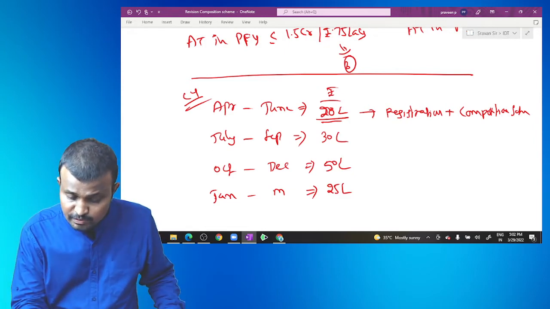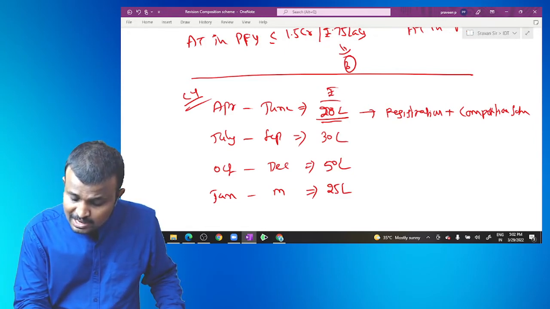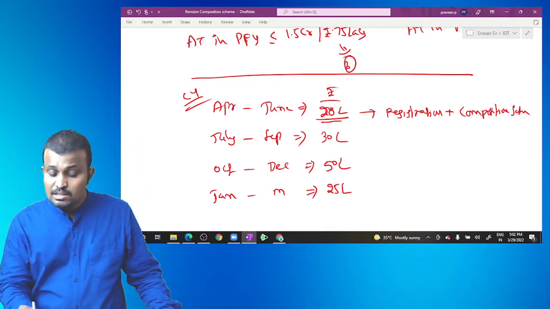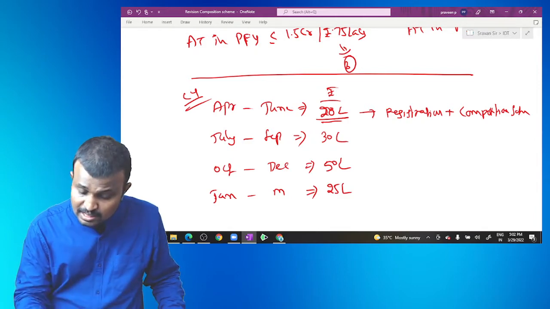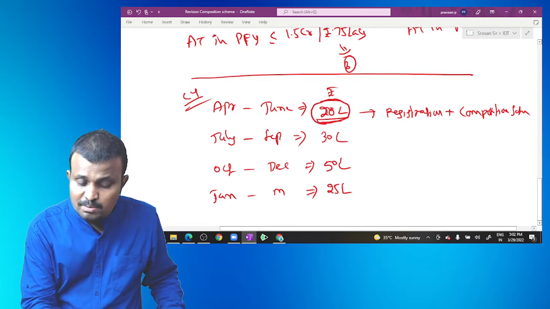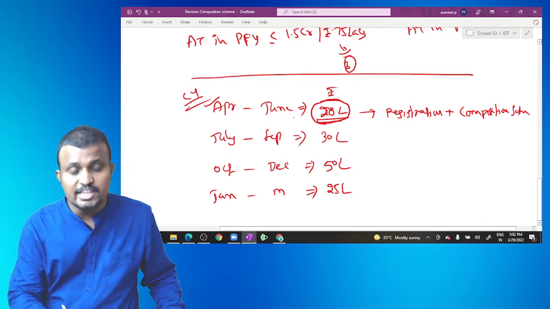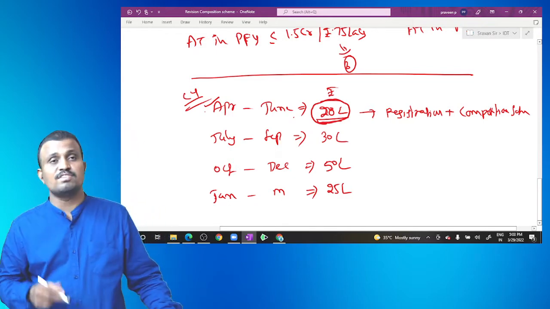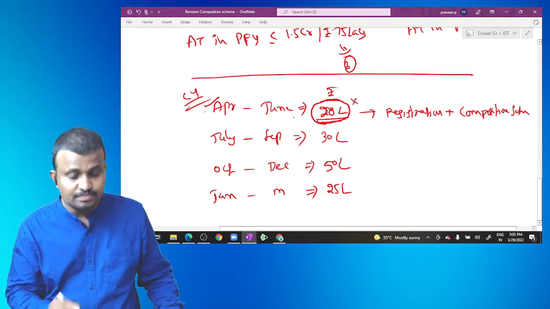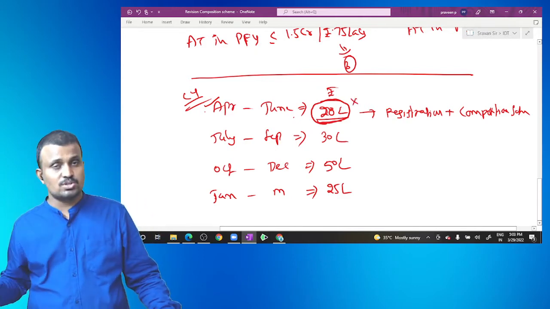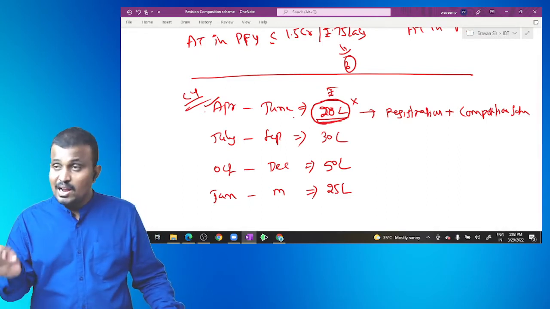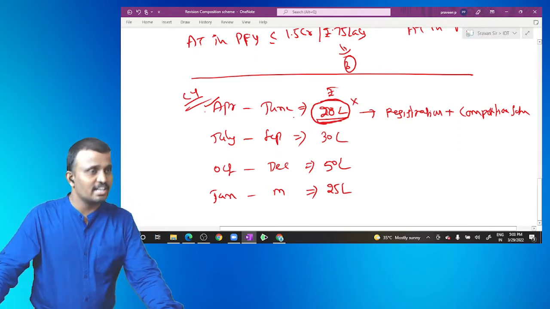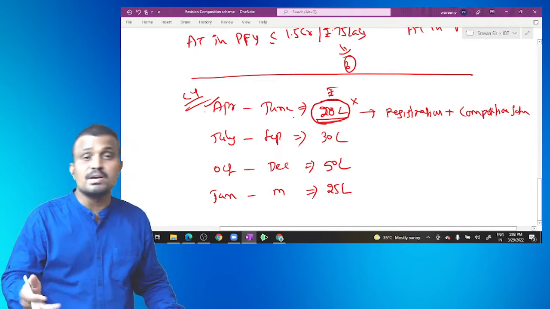So here, 50 lakh means the current year turnover. While calculating the turnover of the state, the value of supplies in between 1st April to the date of liable for registration are excluded, not included. But while calculating the eligibility criteria for applying the composition scheme, that was included.